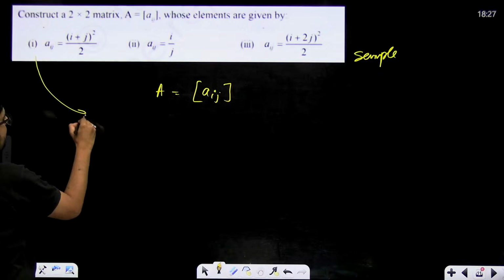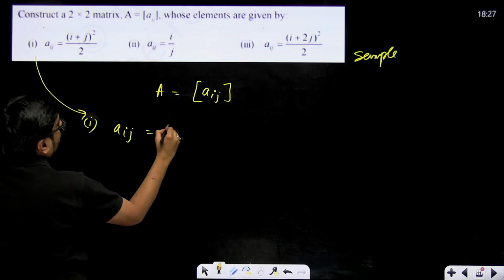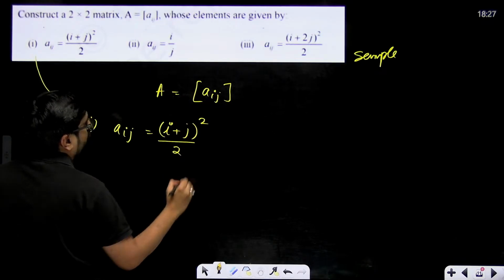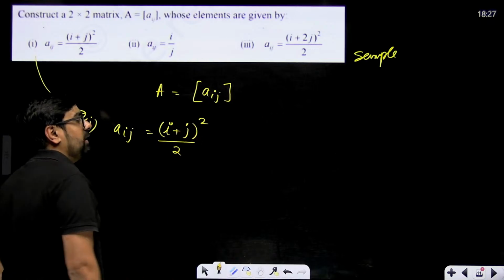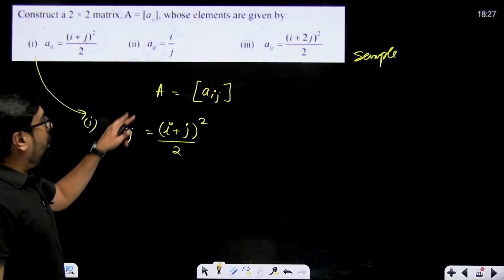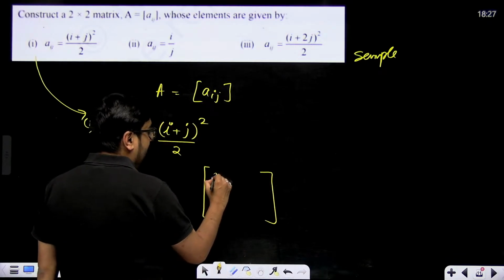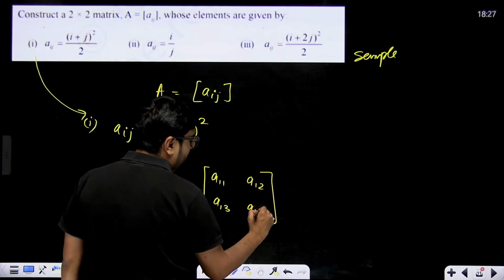I'm only doing the first part. Remaining 2 you can do very easily. Aij is equal to (i plus j) whole square divided by 2. Every element will be defined like this. Now 2 cross 2 matrix, so that means there are going to be 4 elements: A11, A12, A21, A22.